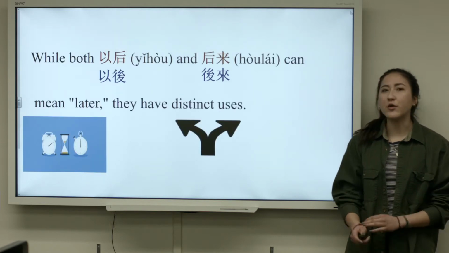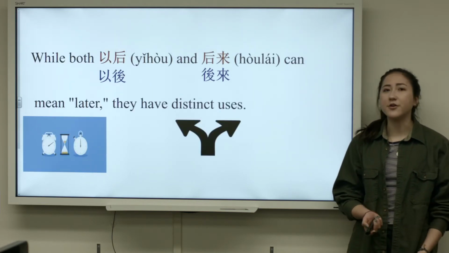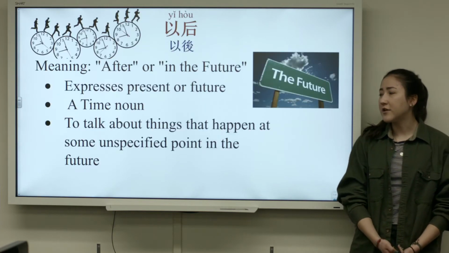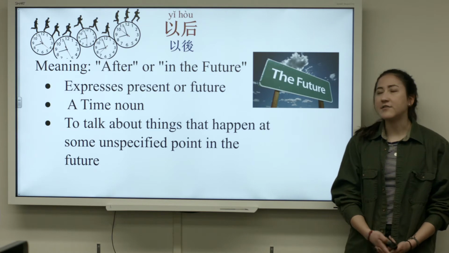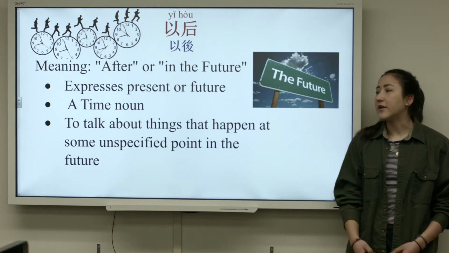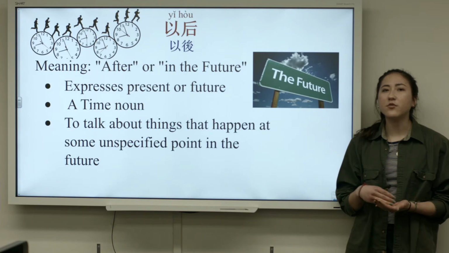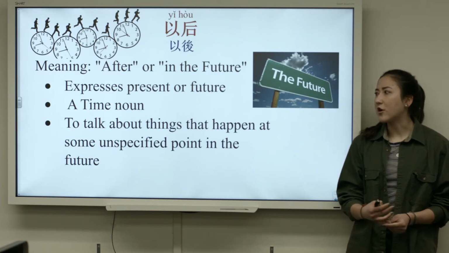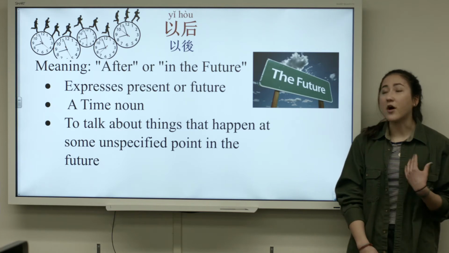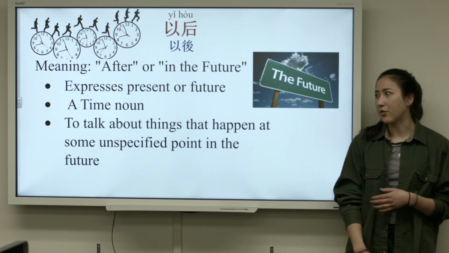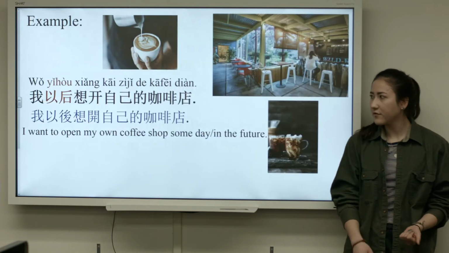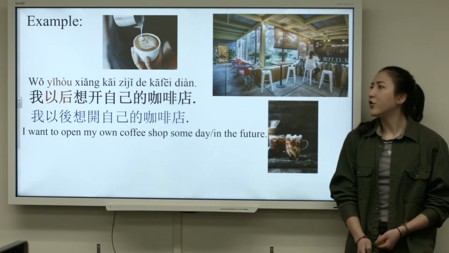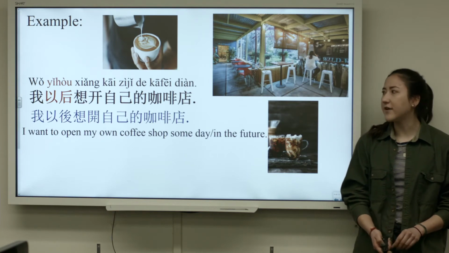So both yihou and houlai can mean later, but they have distinct uses, and we're going to look at those today. The first one, yihou, means after or in the future. It expresses either present or future, and it's a time noun. We often use it to talk about things that happen at some unspecified point in time or in the future.